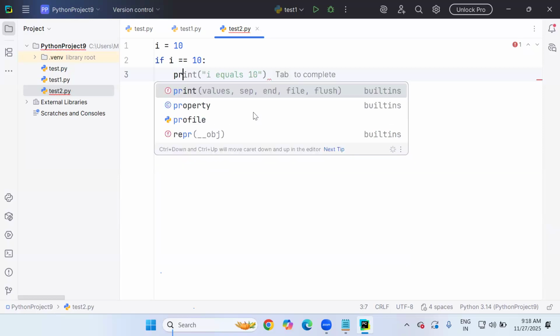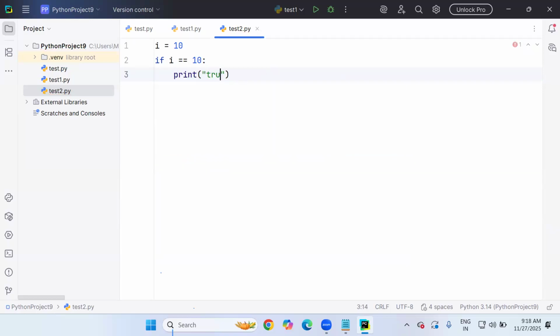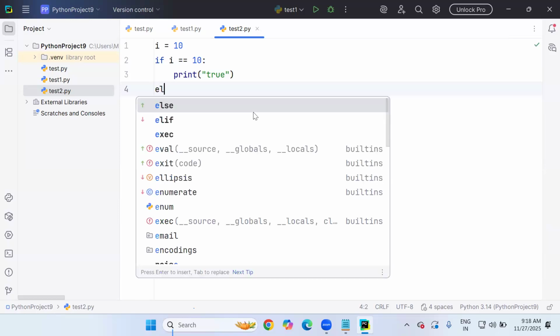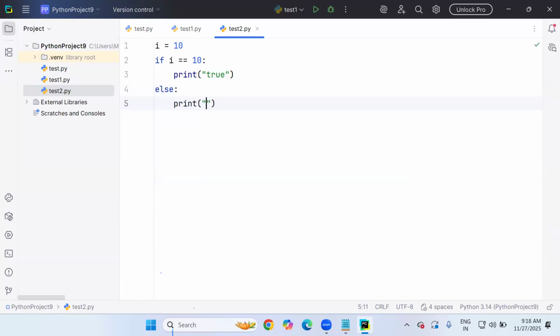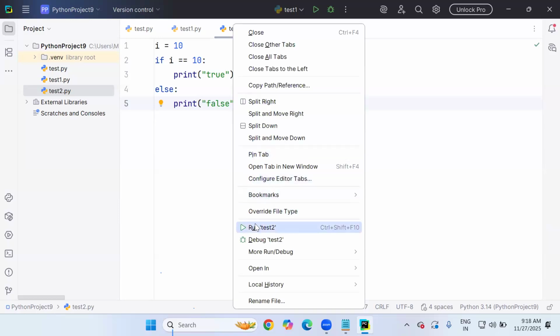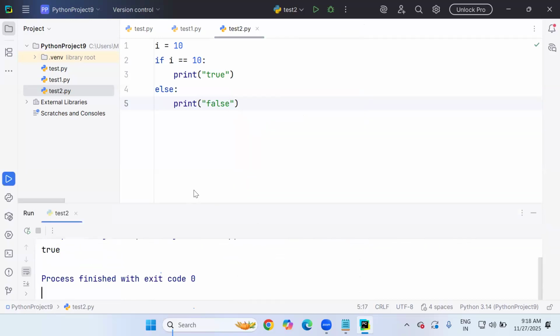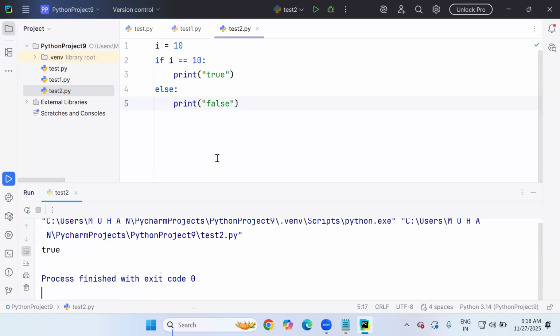So this is the advantage when we use a proper editor like PyCharm. In the else block, I'm trying to say False, clear. These will be clear indentation levels. So if you are new to Python programming, you will not get any confusion while working with a block of code, like if block, else block. This is auto indentation.